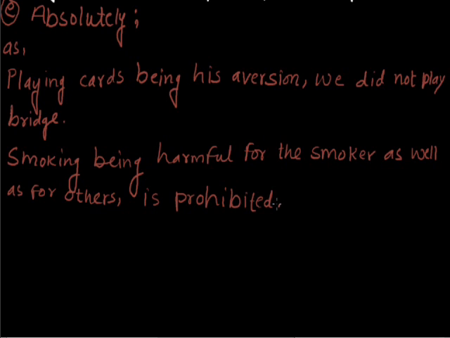So these are the uses of gerund. I hope you must have understood about what a gerund is, and you must have also become aware about the difference between a present participle and the gerund, and we have also seen how infinitive can be used in place of a gerund. And we have also seen when a gerund can be used. A gerund can be used as the subject of the sentence, as the object of the verb, as the object of a preposition, as the complement of a verb, and can be used absolutely.